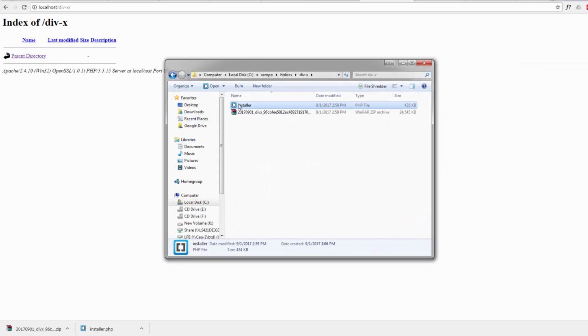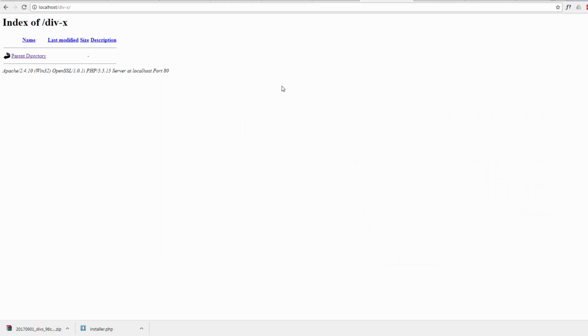So there we are. I've just put the installer and the package into the file there. If you were doing it to an online host, you just upload these with an FTP client into your root directory or the subdirectory of your site, wherever it was. Okay, so if I get that out of the way now.